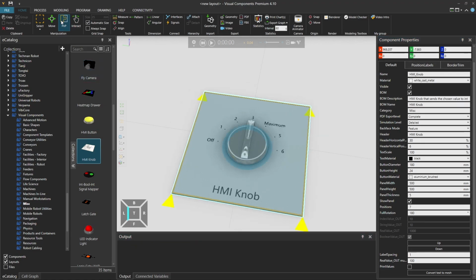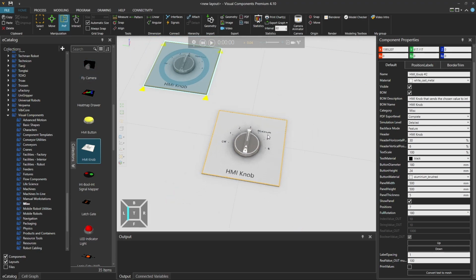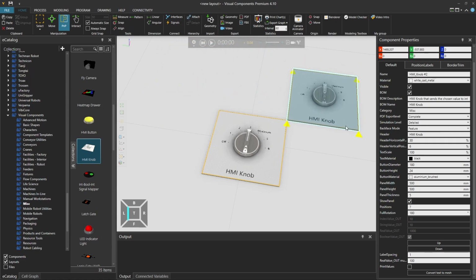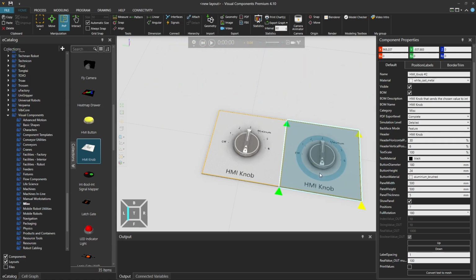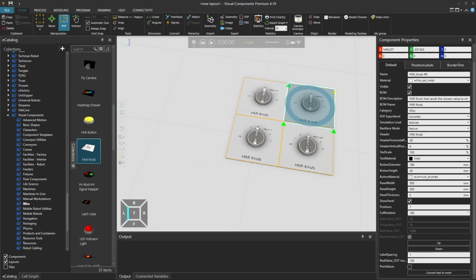If we go and use the plug and play, you can see that it has interfaces there. Those interfaces don't do anything else except they help you to snap these together to make a panel full of knobs.